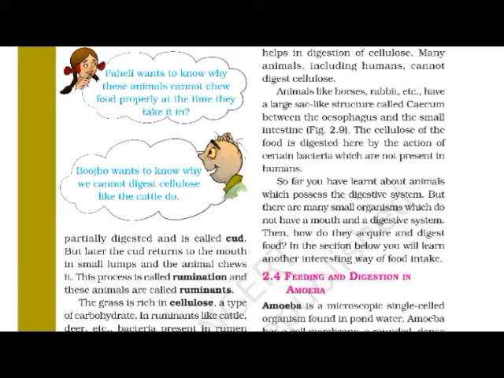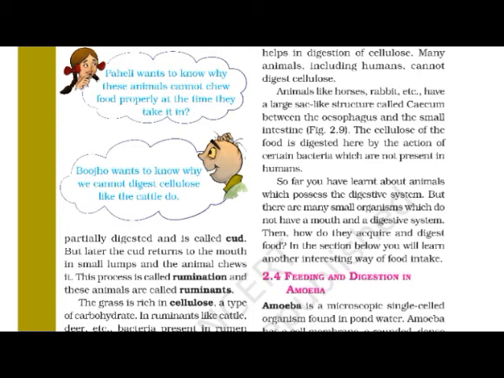Now it's a thinking question. We have learned about human beings and about some grass eating animals, where complete organs and a proper digestive system are present in their body.